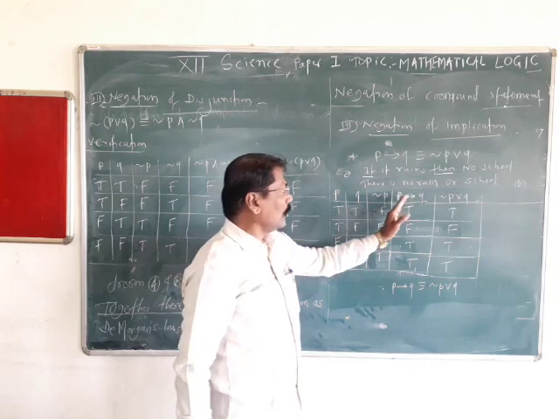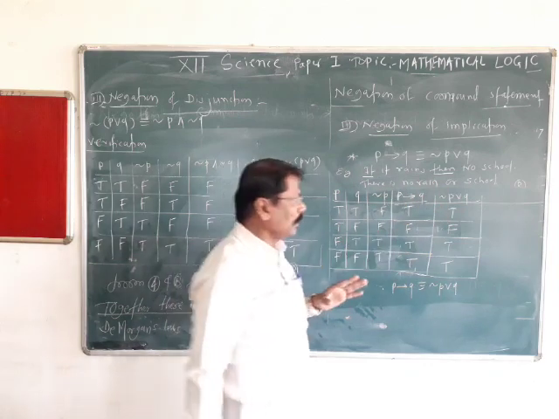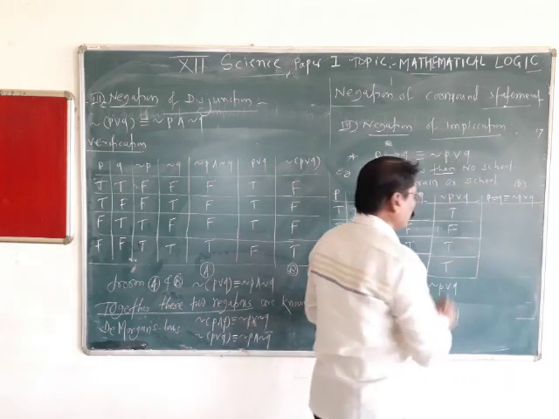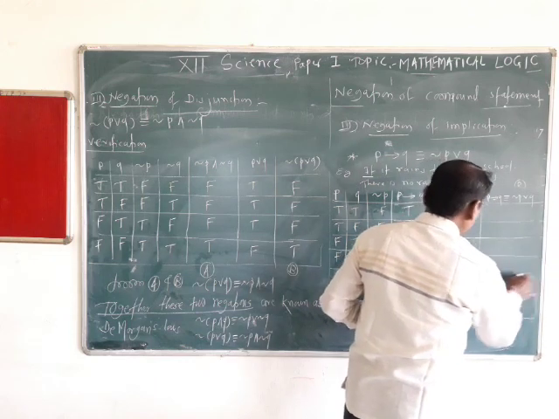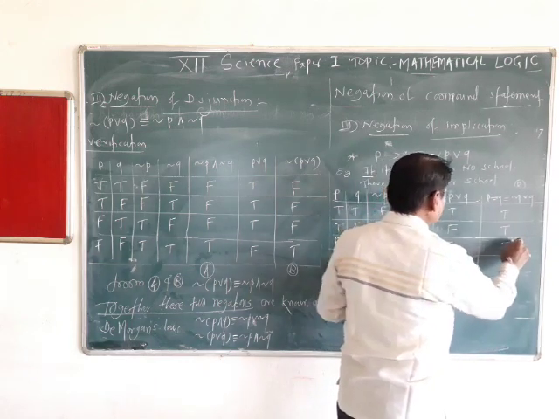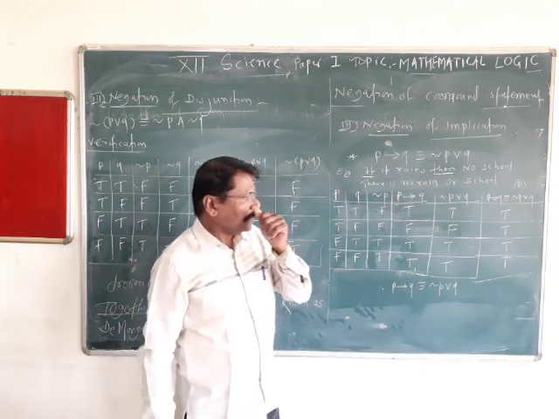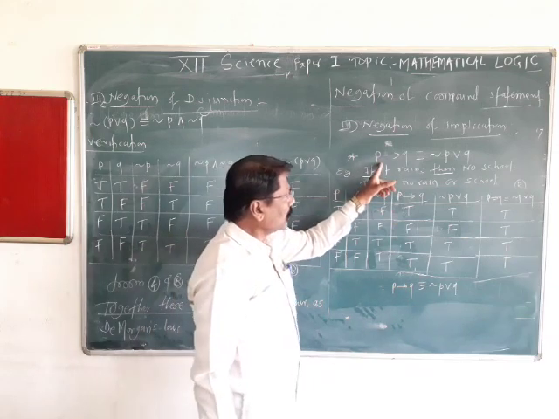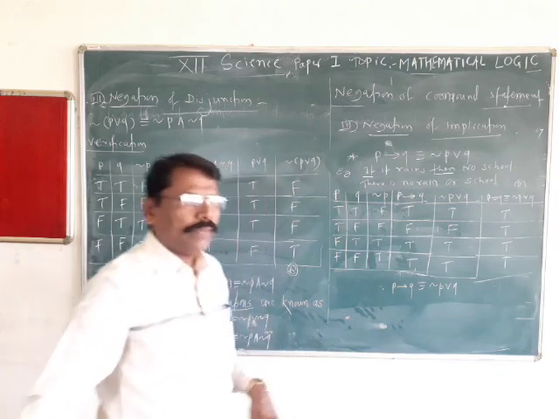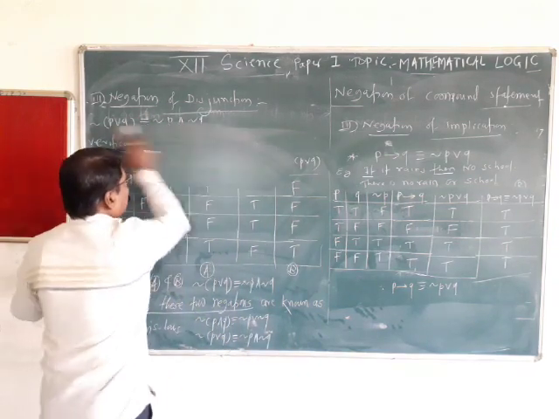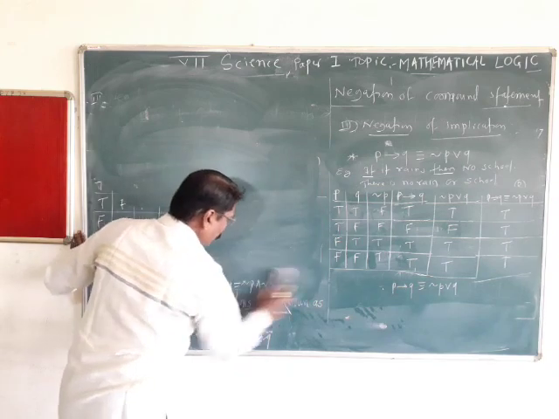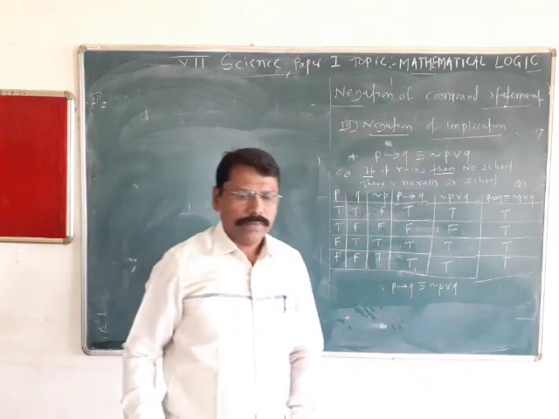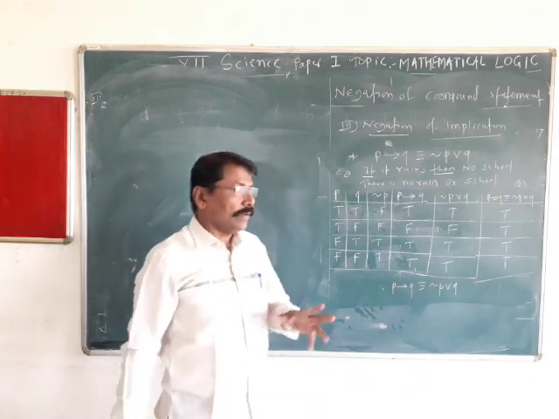instead of writing column number 4 and column number 5, if you use a logical equivalence, the double implication, then it is a tautology. And if it is a tautology, this implies these two statements are equivalent. So a conditional statement can be written in terms of an unconditional statement, that is, as a disjunction. You know that negation is applicable easily on conjunction or disjunction, not easily on this.